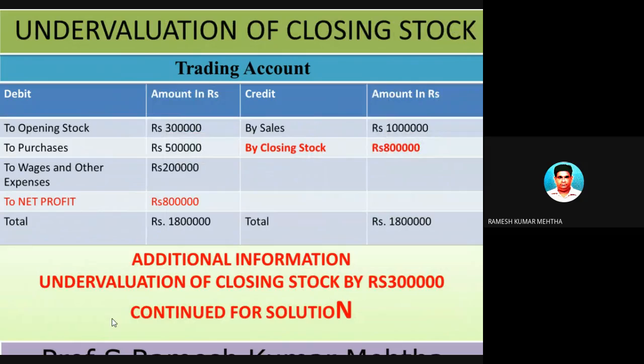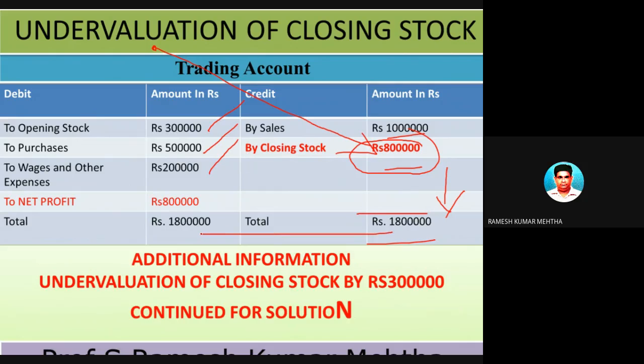Now the last item is closing stock being undervalued. Now let's take the small example of trading account. The opening stock is 3 lakh rupees. The closing stock is 5 lakh rupees. Wages are 2 lakh rupees. The sales are 10 lakh rupees, and for the closing stock, there is an error in this one because of undervaluation. So a mistake has been committed by the accountant. So 18 lakh rupees is on the credit side of trading account. The same is carried on the other side, 18 lakh rupees. The total expenses are 10 lakh rupees, and the profit is 8 lakh rupees. Net profit is 8 lakh rupees.